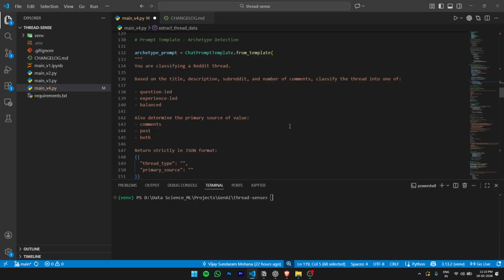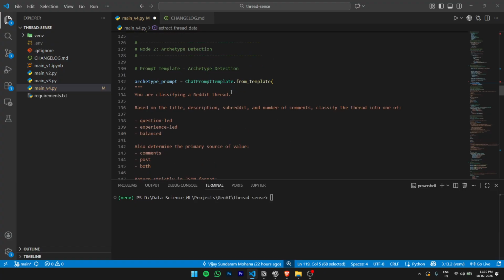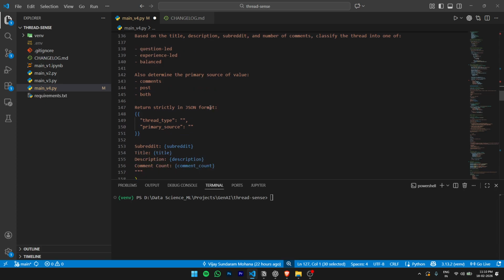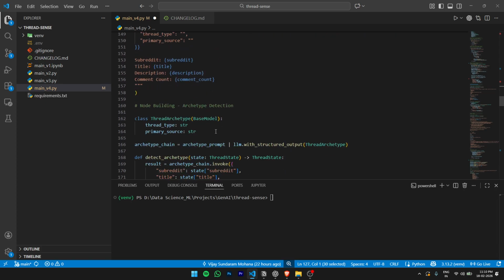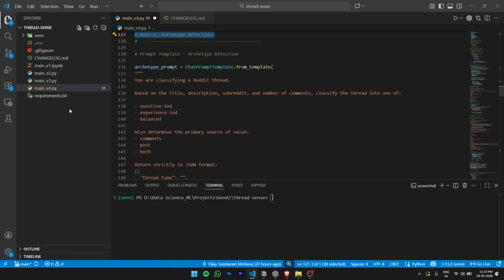Here is where I have written a prompt, and the way I've structured the code is a bit different now. Earlier I said that we'll define all the prompts at once and define all the nodes later on, but I found it a bit confusing. So I've just stuck to specific nodes, and the prompt used within a node will be under the same section. But in future we can create a separate file which consists of all the prompts, and then call the prompts into the main file. That way we can reduce the lengthiness of this file. But those are just cleanups and optimization of the code that we'll do later on.